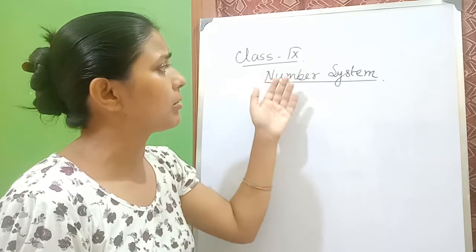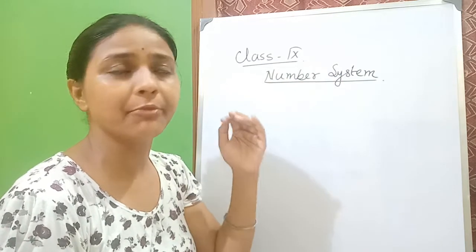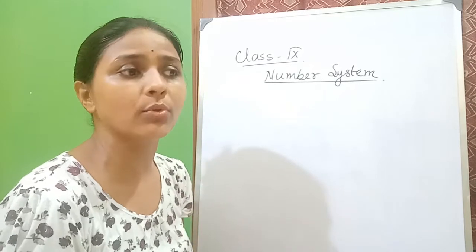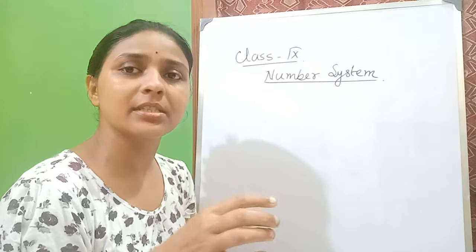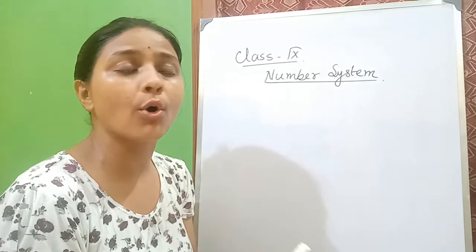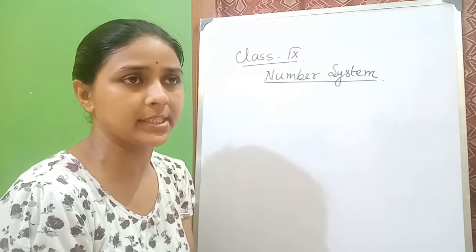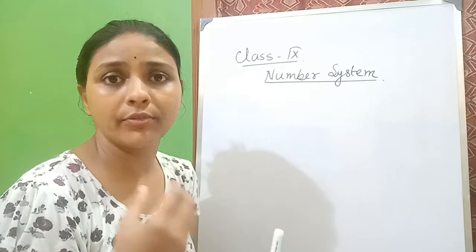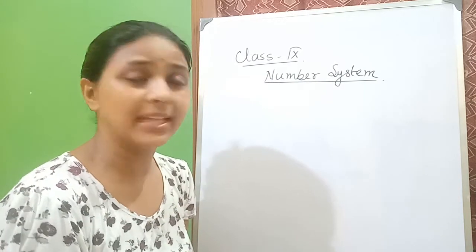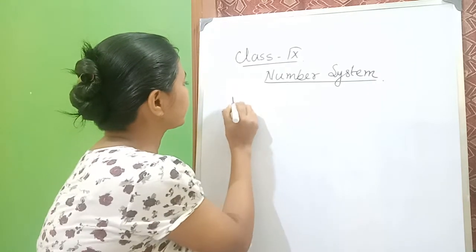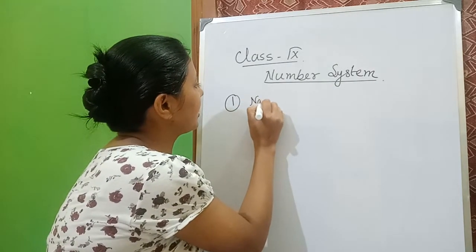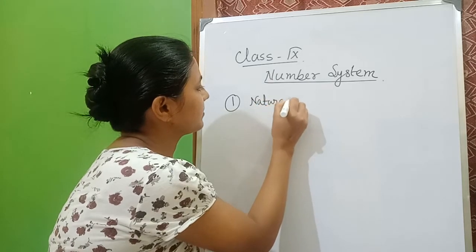So to know about number system, we first need to know about numbers, and the first category of number that we always deal with is natural numbers. Number one is natural numbers.